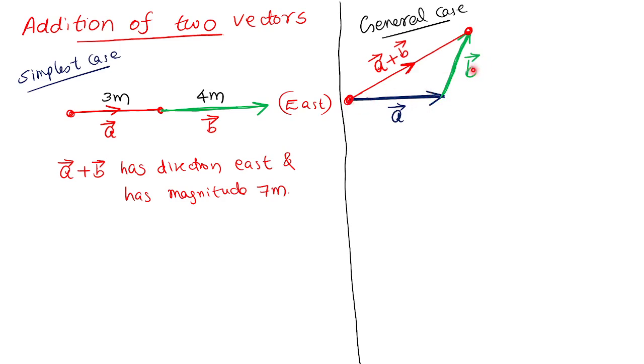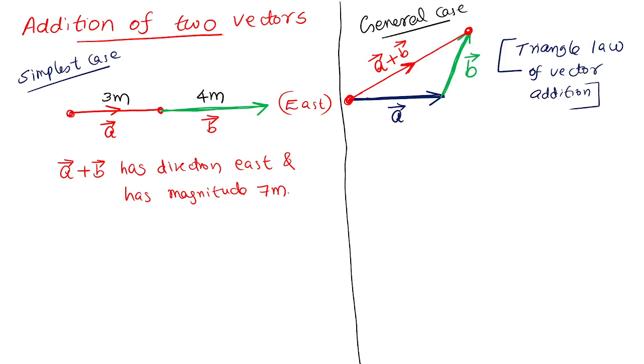So for addition of two vectors, the two vectors are to be drawn like this, and we draw the third side, we get a plus b. Okay, so in short, no need, this much is enough. In this way we can find out a plus b. This is a law. The statement is not required for us. It is said to be the triangle law. Only the diagram is required. Triangle law of vector addition.